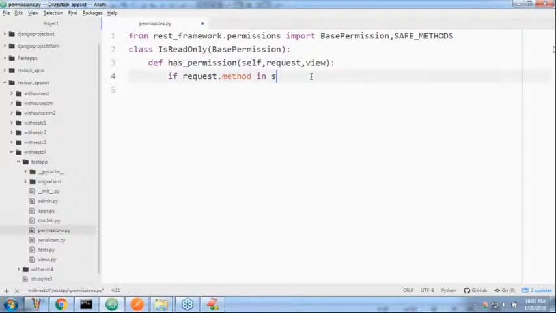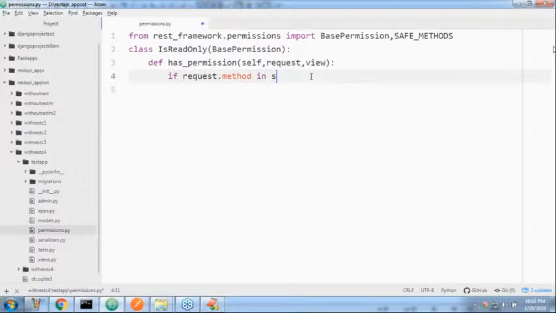If the method is a safe method, return true. Else, return false, because the user does not have permissions for that.